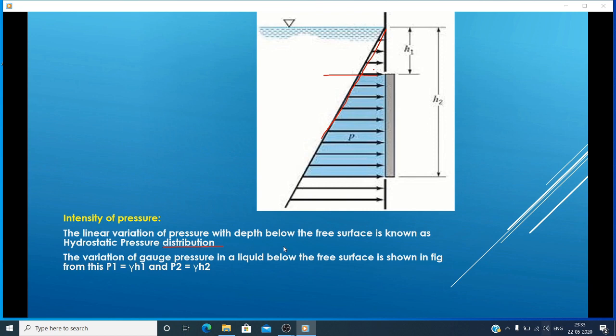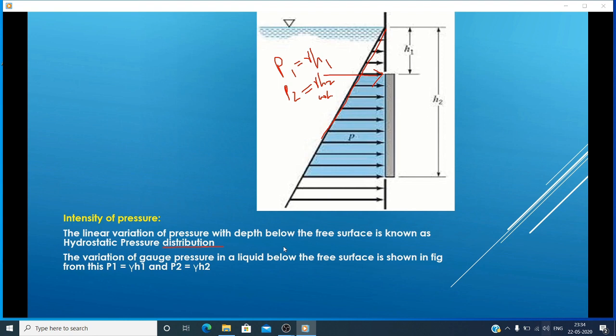So at the top, at height h1, the pressure p1 is equal to how much? That is gamma h1, or specific weight into h1. If you want to find out the pressure p2 at height h2, that is equal to gamma into h2, or specific weight into h2. That is the intensity of pressure at the h2 point. So you can say pressure is directly proportional to height. Clear? Pressure is directly proportional to height.